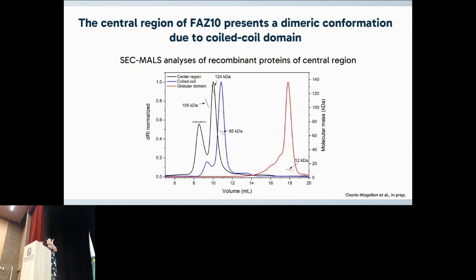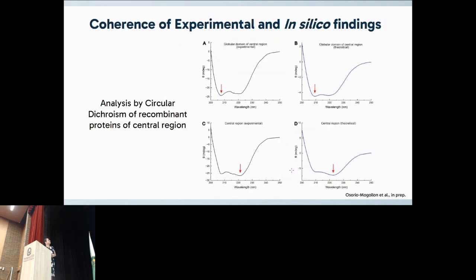To know if our in silico predictions and our experimental results are telling the same thing, we conducted analysis by circular dichroism of this recombinant protein. We found that for both the globular domain and the central region, the experimental and in silico results have the same minimal value, which means they are consistent.